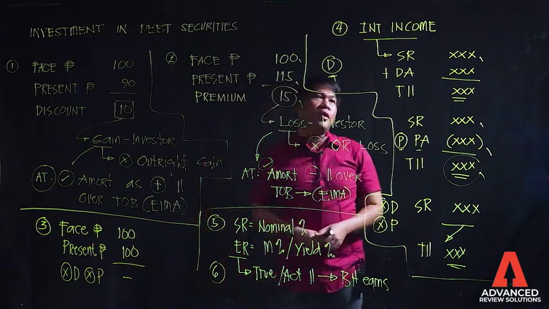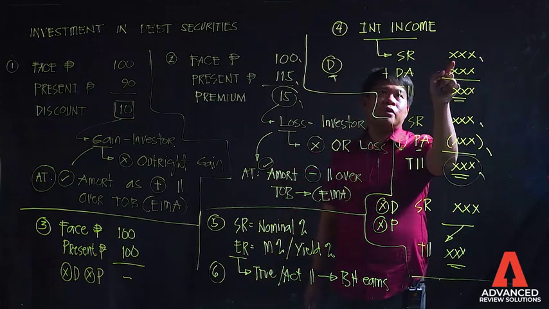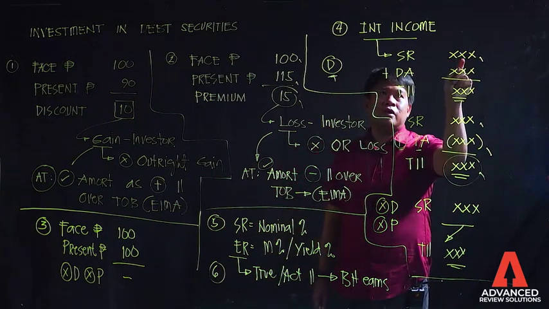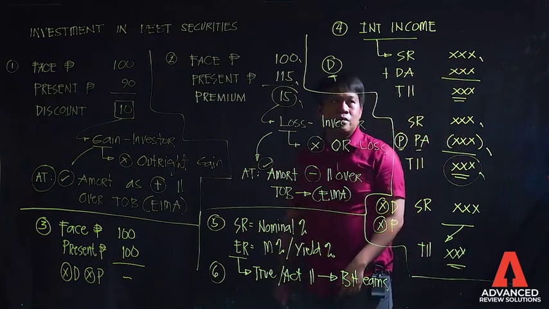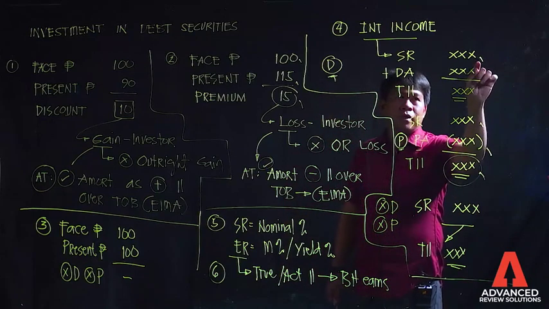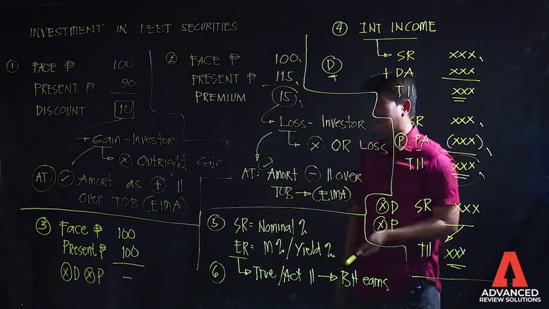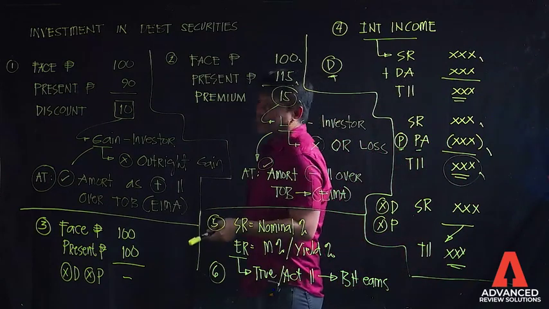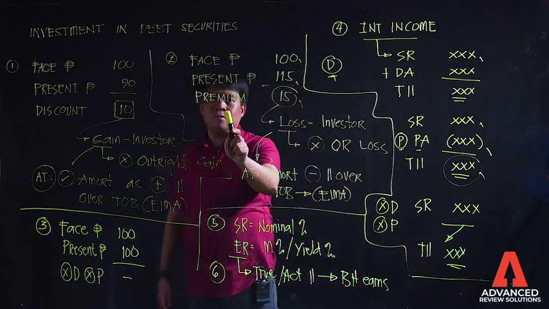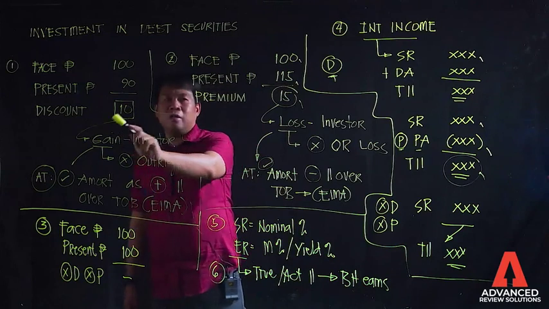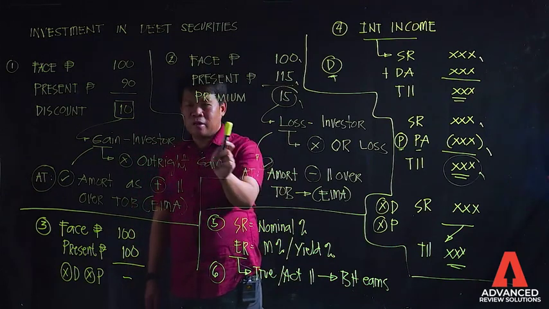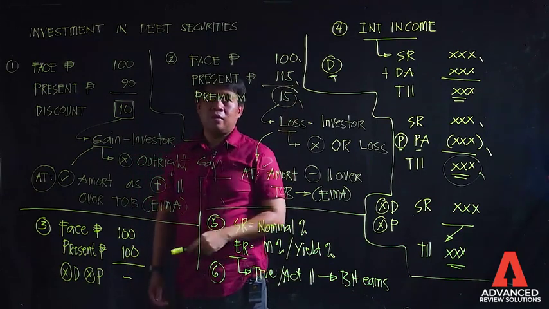So, ibig sabihin, nakikita mo na kaagad kung magkano ang interest na matatanggap mo on a regular basis. But this may not be your total interest income because of some adjustments coming from the discount or premium. Again, discounts and premiums are just adjustments to interest income.